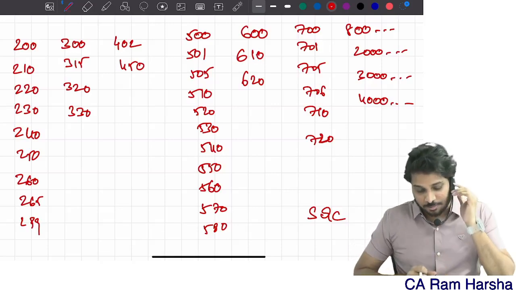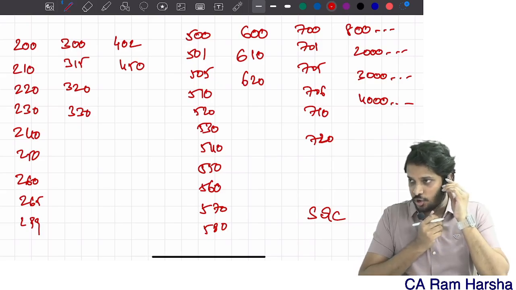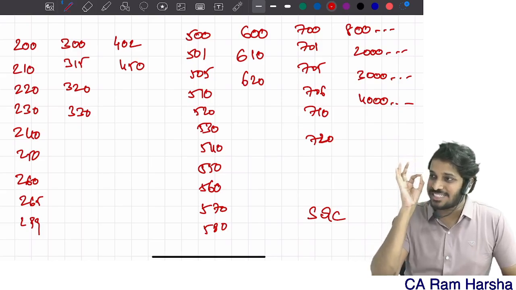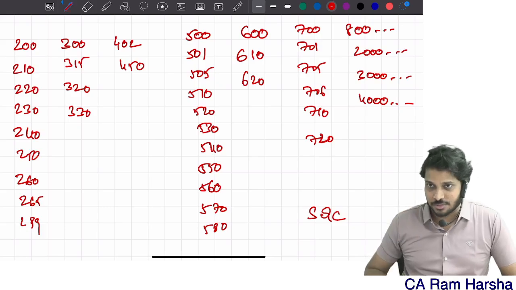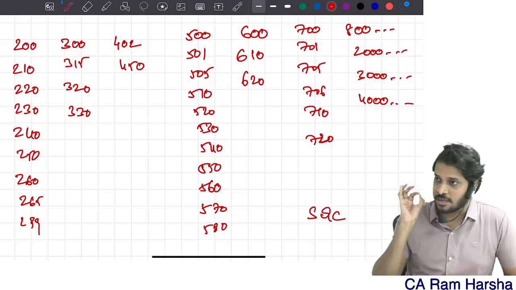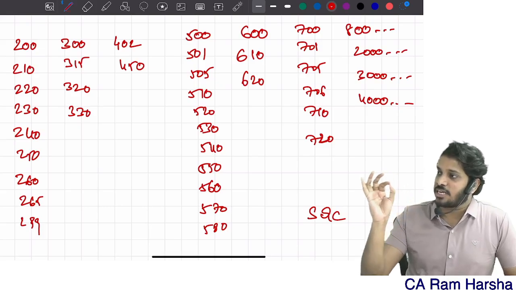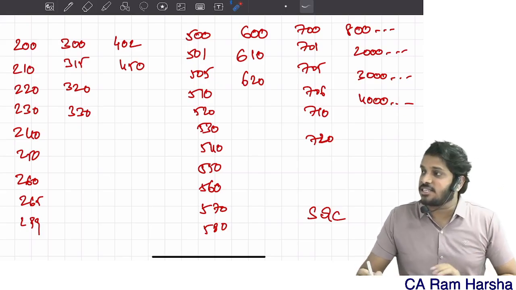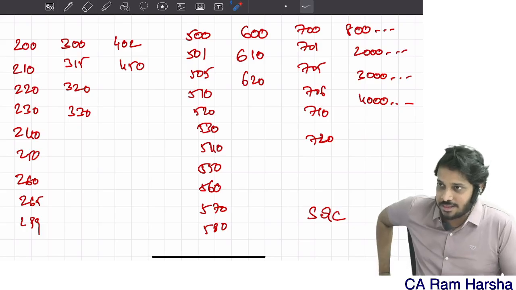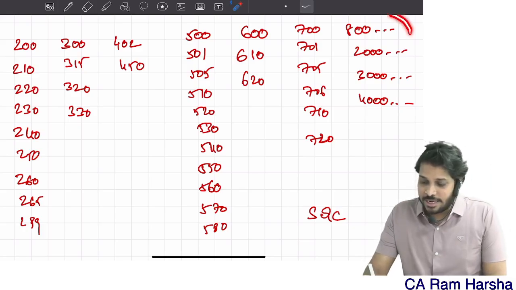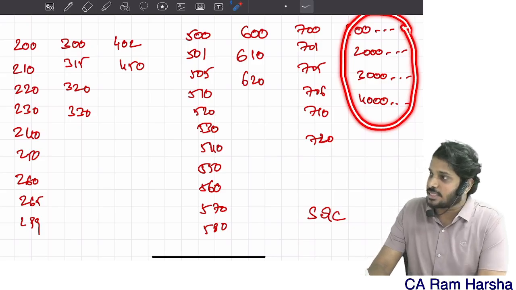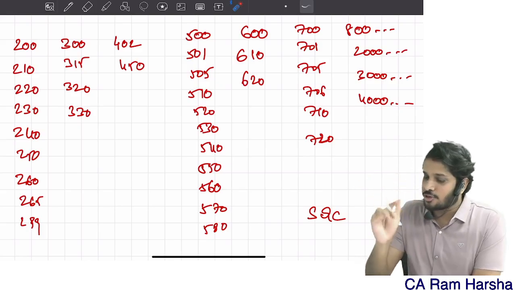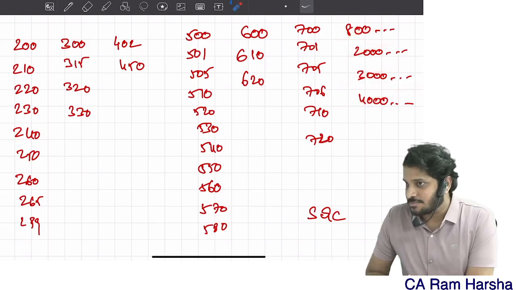Yeah, let's begin the chapter standards on auditing. If you look at the ICAI book, we have chapters 1 to 11. Chapter 1 to chapter 11 are all dealing with engagement and quality control standards. From the 8th chapter to the 11th chapter, they are dealing with the 800 series, 2000 series, 3000 series, and 4000 series. Four chapters, four different series.